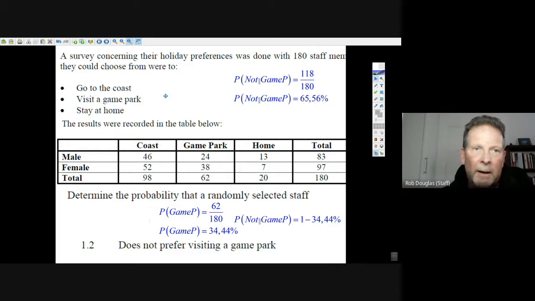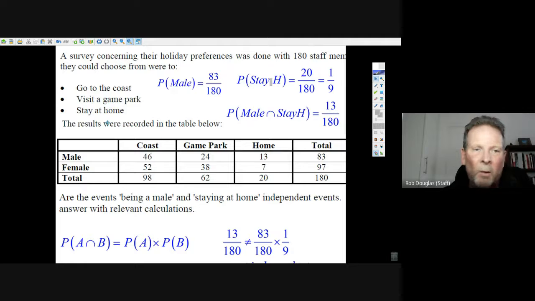Now, the next question involves some more understanding of different things. I think it's this question that if the events being male and staying at home are independent events, we're supposed to try and figure out whether those events are independent. Well, there's a formula for it. If they're independent, then the probability of one thing times the probability of the other will equal the probability of their intersection.